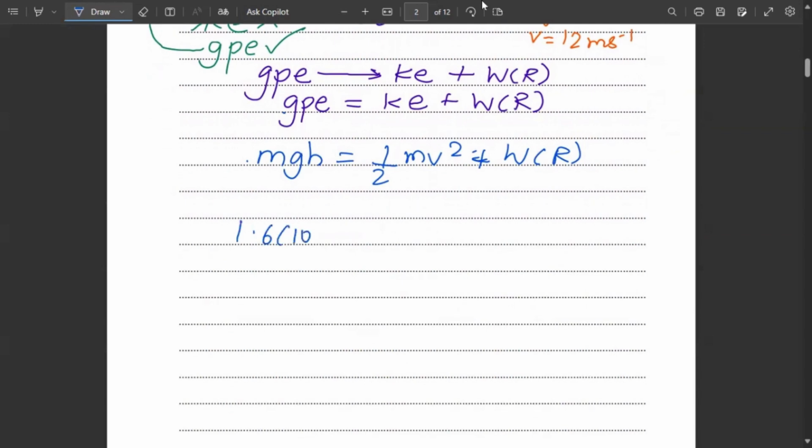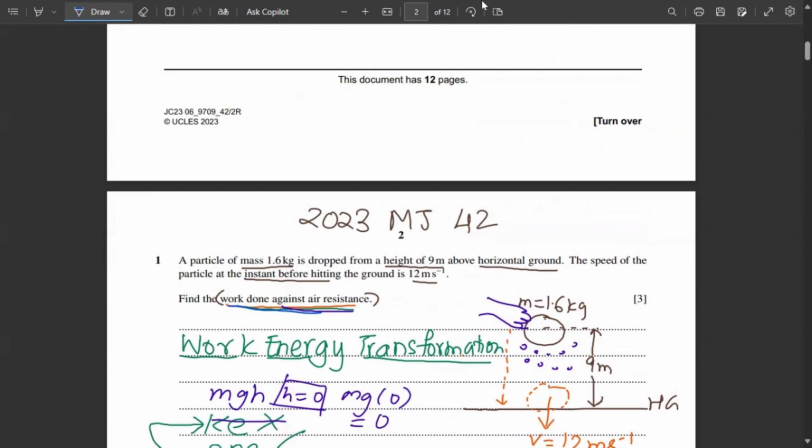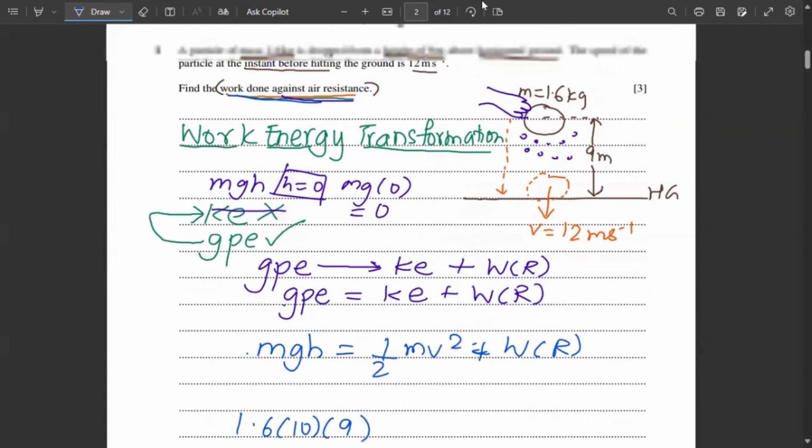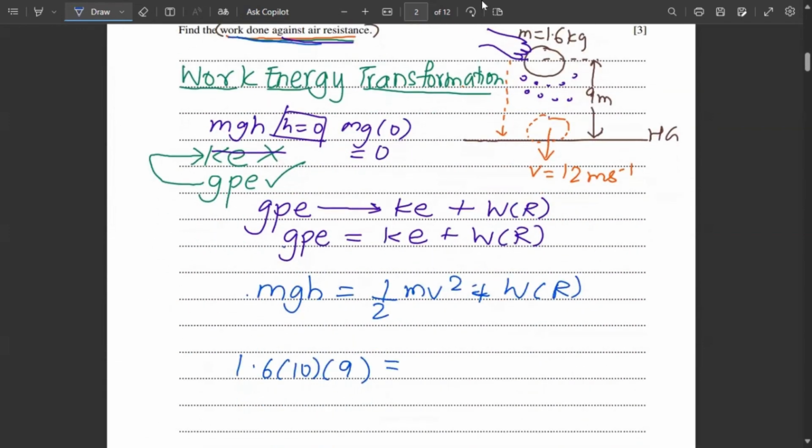Gravity we consider 10 in mechanics. Height is 9 meter, here in the question, and we have labeled it 9 meter. And the mass is 1.6. The velocity will be 12 meters per second, because they have told us the velocity at the instant it is hitting the ground is 12.